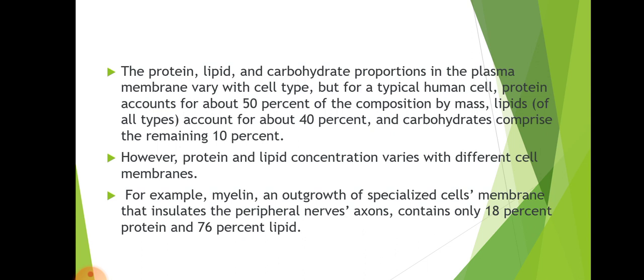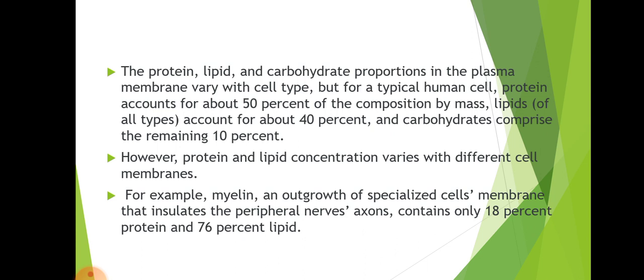The protein, lipid, and carbohydrate proportions in the plasma membrane vary with cell type, but for a typical human cell, proteins are 50%, lipids are 40%, and carbohydrates are 10%. However, protein and lipid concentration varies with different cell membranes.